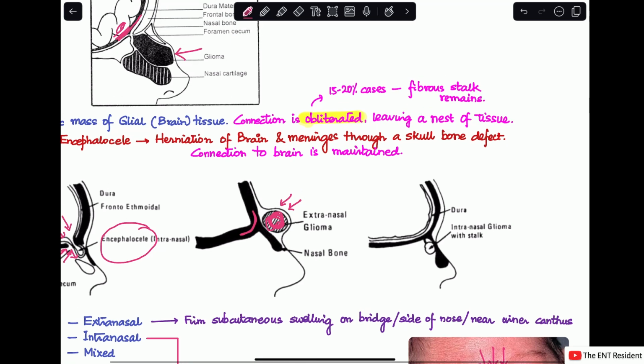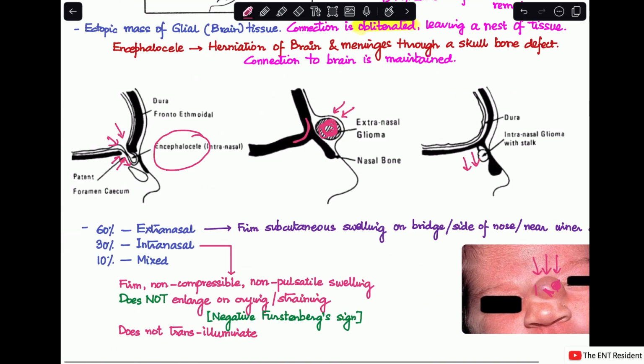Next is the intranasal glioma. Now, an intranasal glioma happens when this comes down right into the nasal cavity, as you can see over here. And this nasal mass will be firm, non-compressible, non-pulsatile. And a very important distinction is that it does not enlarge on crying or straining. When the baby cries or strains, it does not enlarge. This is known as negative Furstenberg sign.